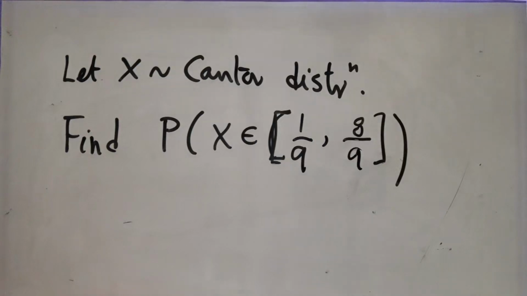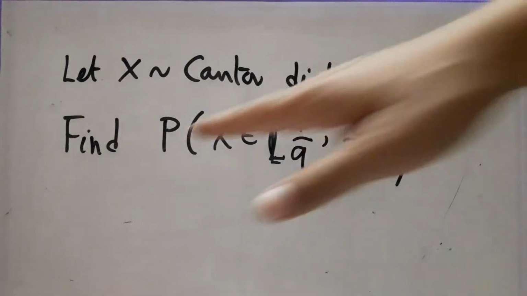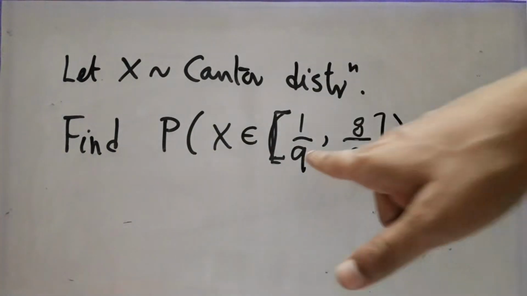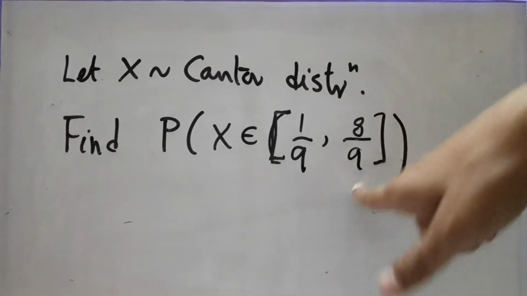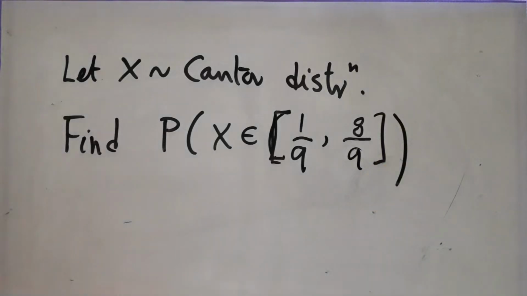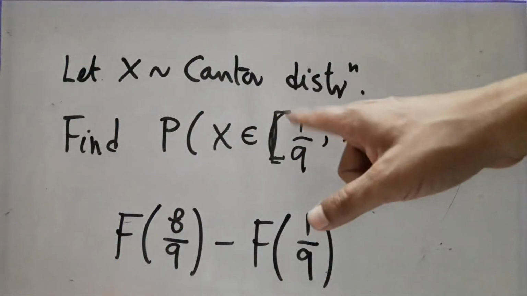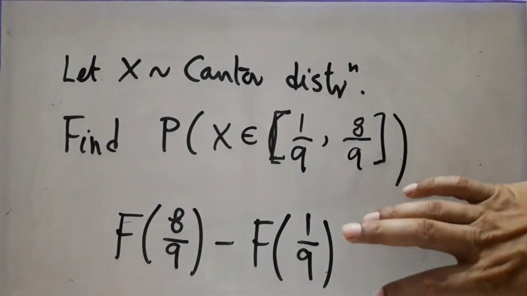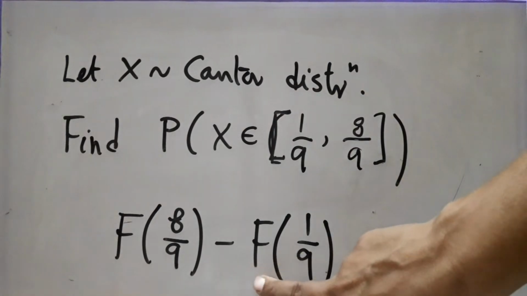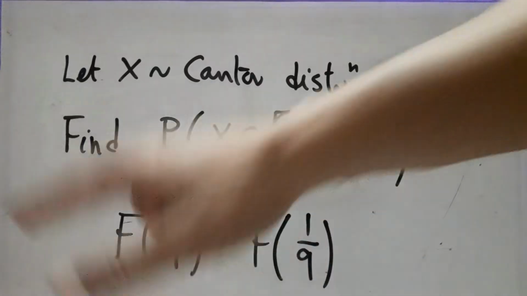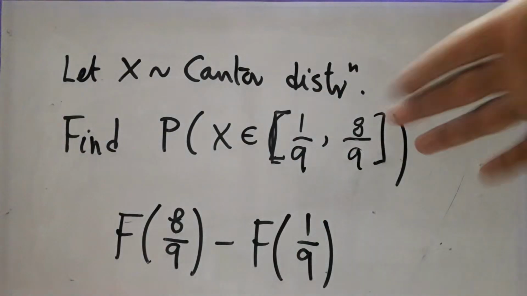In this exercise, I give you a random variable X which has Cantor distribution. I want you to find out the probability that X lies between 1/9 and 8/9. In other words, I want you to find F(8/9) minus F(1/9). Because F is a continuous CDF, it doesn't really matter whether I am putting round brackets or square brackets. So try to find this out. Remember that this is the limit of the Fn's, this is also the limit of the Fn's, and you should see the pattern.